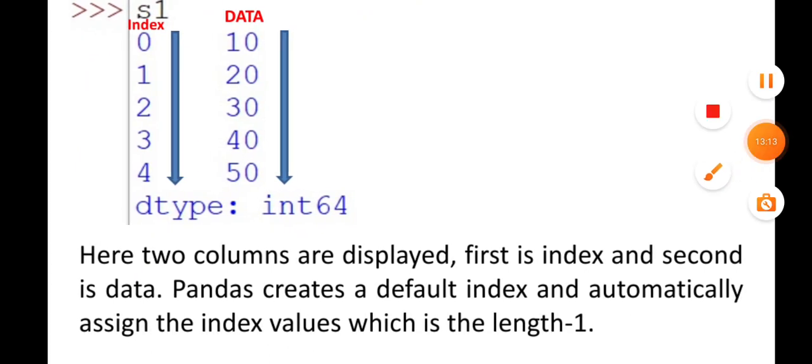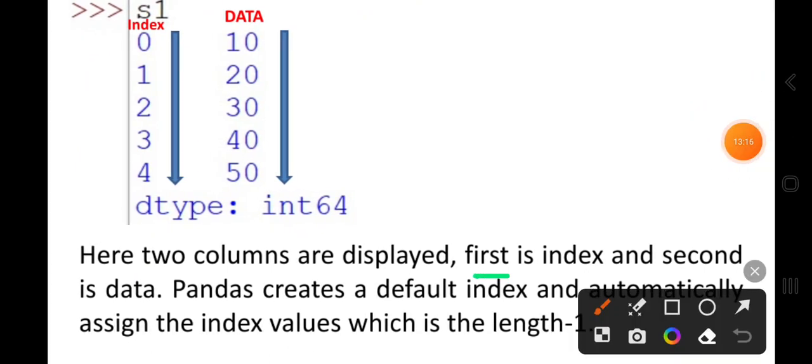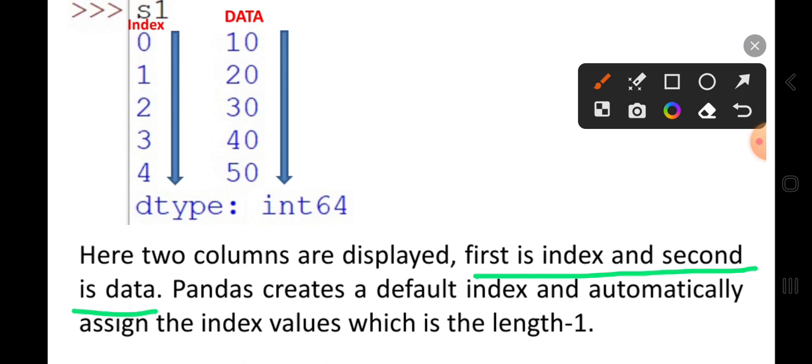Here two columns are displayed. First is index and second is data. Pandas creates a default index and automatically assigns the index value, which is length minus 1, that I have already informed you.